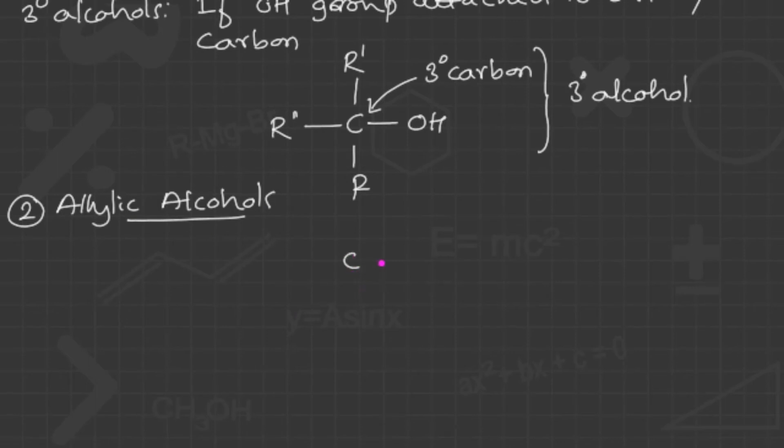Now assume here is a carbon which is holding an OH group, and this should be an sp3 carbon. Now this sp3 carbon should be connected with another carbon that is double bonded, or that should be sp2 hybridized. Okay, so now this compound itself is called an allylic alcohol. So this is the scenario here. The OH group should be connected with the saturated hydrocarbon, and this carbon should be connected with the unsaturated hydrocarbon. So we can quote the definition for this.